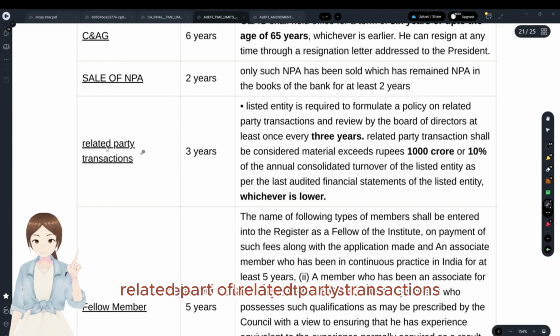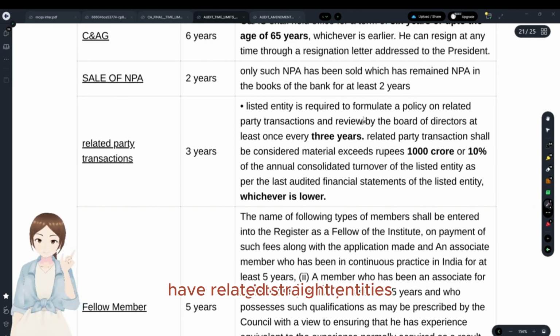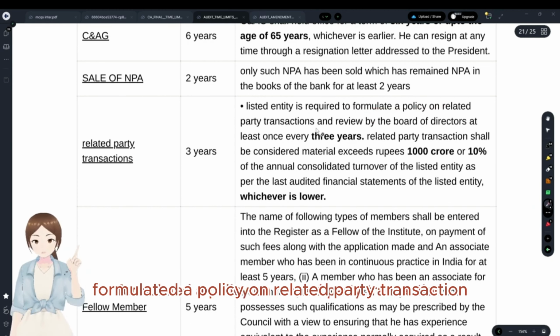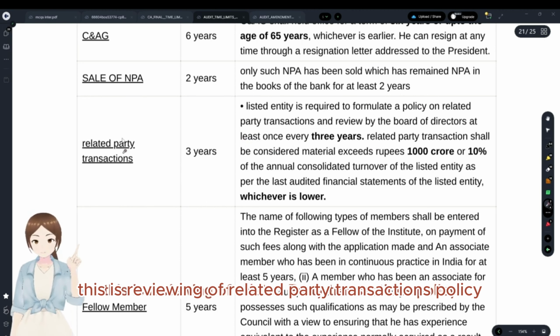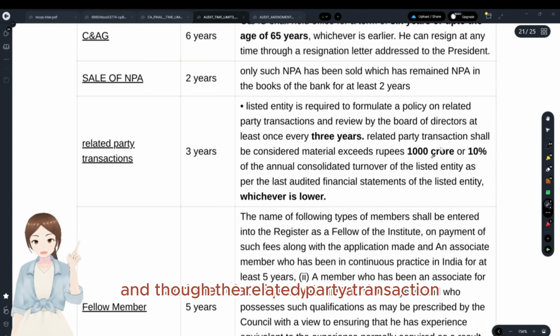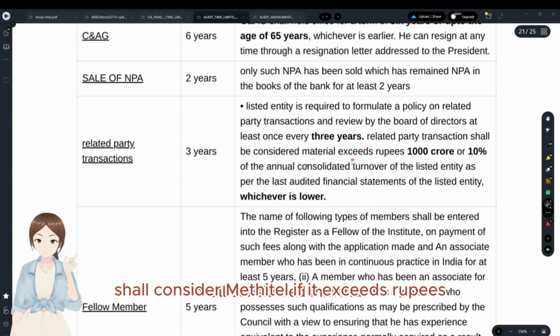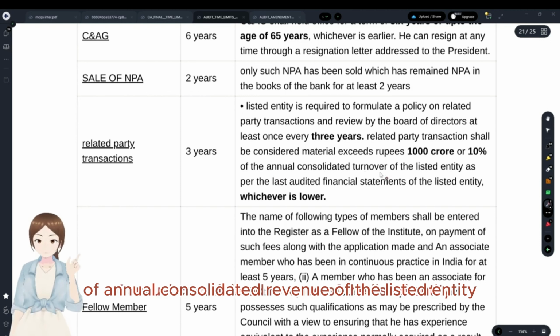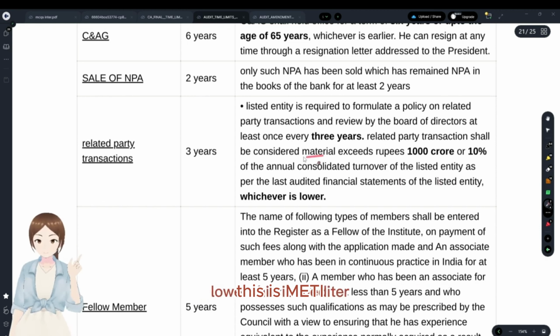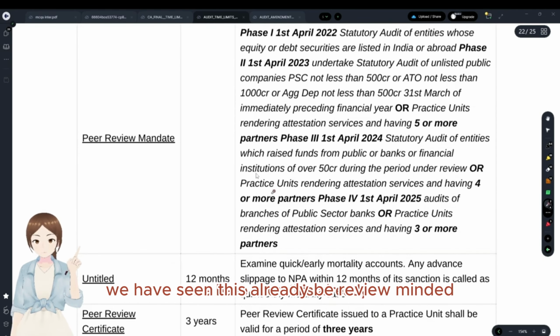Related party transactions. Every listed entity has to formulate a policy on related party transactions that has to be reviewed at least once in 3 years. This is reviewing of related party transactions policy. And the related party transaction shall be considered material if it exceeds ₹1,000 crore or 10% of annual consolidated revenue of the listed entity, whichever is lower. In order to call the transaction material, 1,000 crore and 10%, whichever is lower. Fellow membership, we have seen this already.